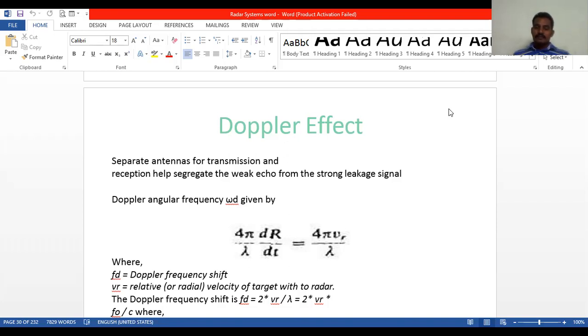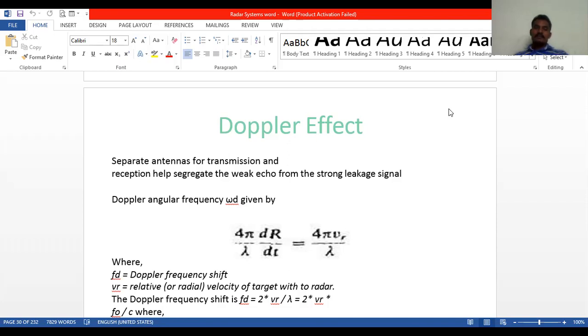Here the received signal is called the returned echo signal. A technique for separating the received signal from the transmitted signal, when there is a relative motion between radar and target, is based on the change in echo signal frequency caused by the Doppler effect. Separate antennas for transmission and reception help segregate the weak echo signal from the strong leakage signal.